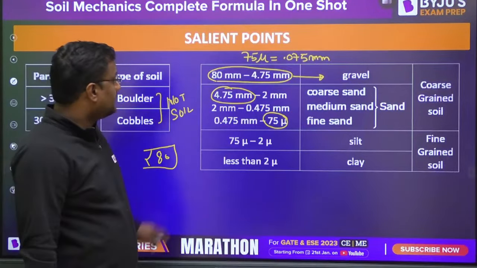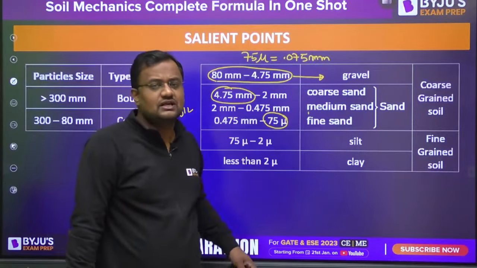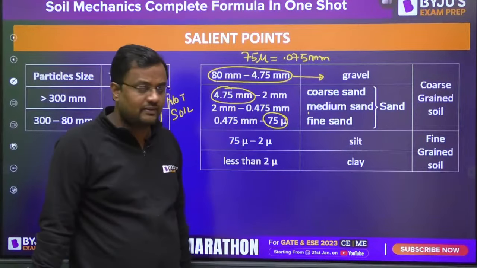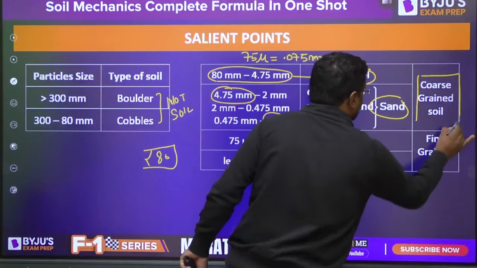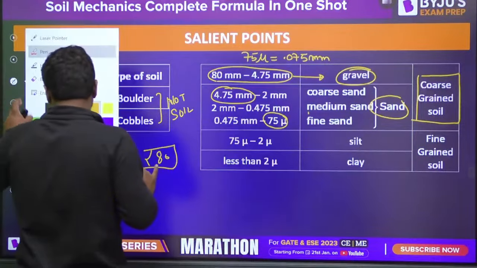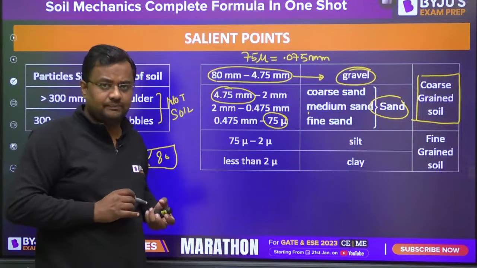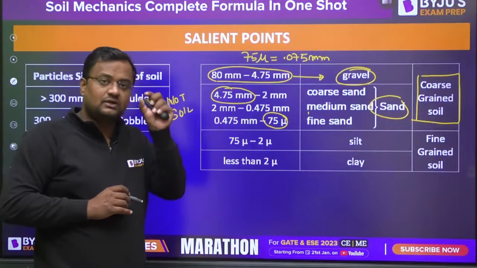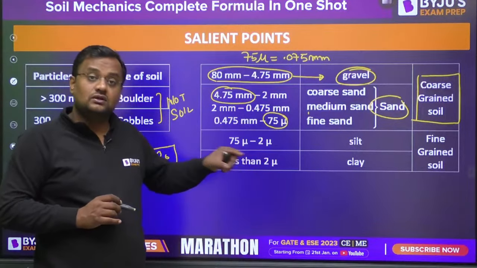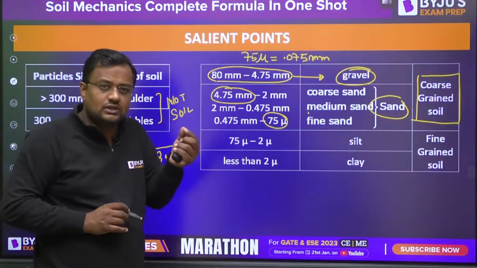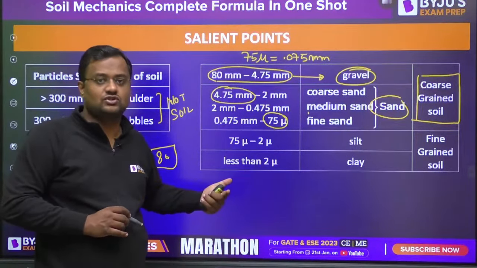You don't have to learn this. Coarse, medium, further bifurcations are not required. Only 4.75 mm to 75 micron, that is sand. Gravel and sand are coarse grain soil. Coarse grain soil does not have any cohesion. They are angular in shape. The voids are bigger, but the void ratio is smaller because the number of voids is not that big. In fine grain soil, each void is very small, which is why permeability is also less, but the number of voids is so large that the void ratio, the volume of voids, of fine grain soil is more.